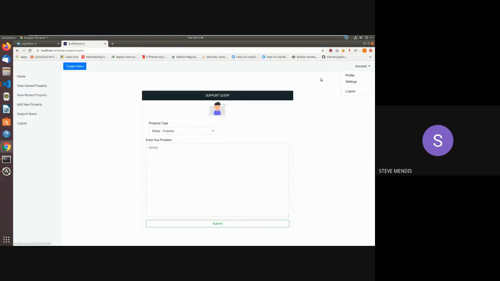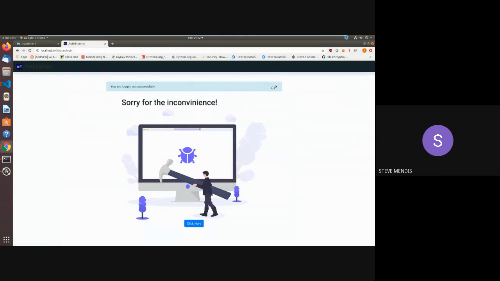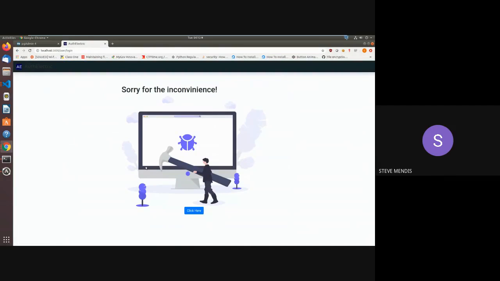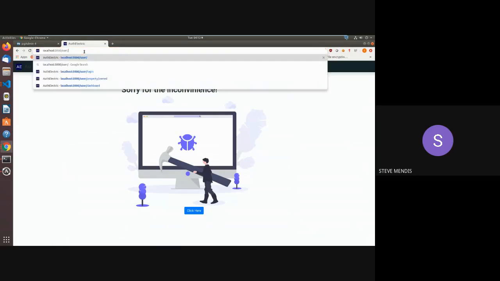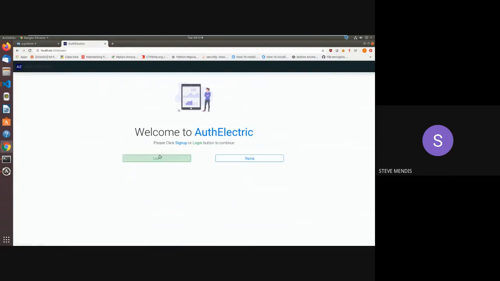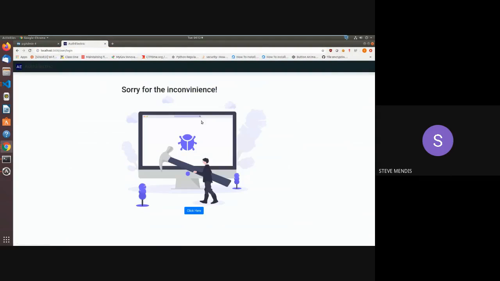Now moving further, like I mentioned, we wanted to maintain security throughout the entire process. If we try to go to the login page of the user again, I can show you how we are handling DDoS attacks over here. We have tried to access this page more than 3 times. Right now, as we can see, we've got an error, and the system is not allowing you to go to the login page.